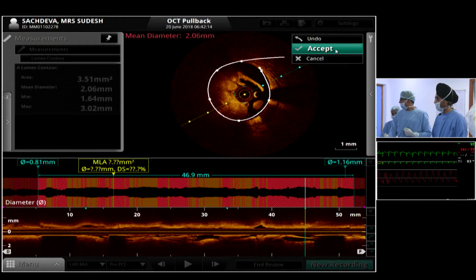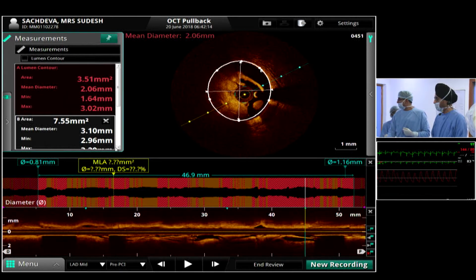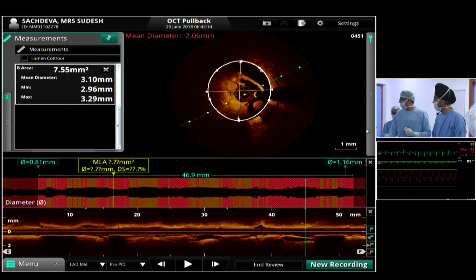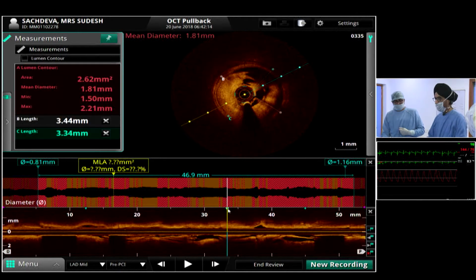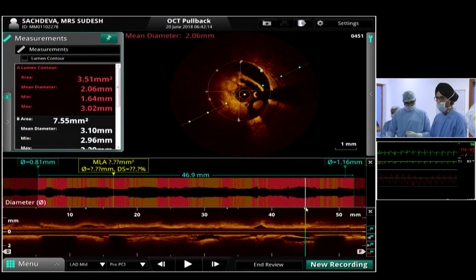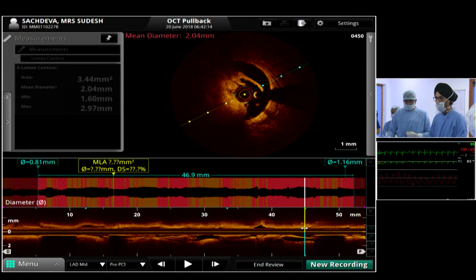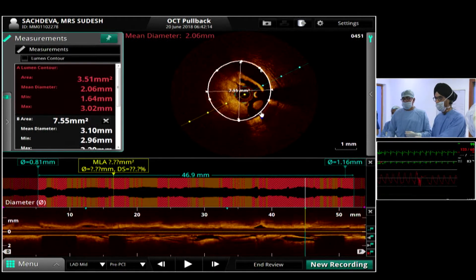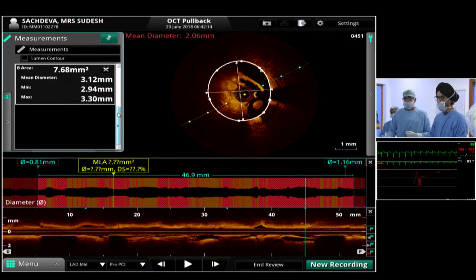If I may just share part of the routine clinical practice, we use imaging more for optimizing results than just to evaluate the anatomy initially after recanalization. And after full predilatation, I think based on experience, more or less, if there is no extensively calcified vessel, you can decide and then do it. And then do IVUS or OCT, whatever is your preference. I think that is very fair in this situation to do it that way.